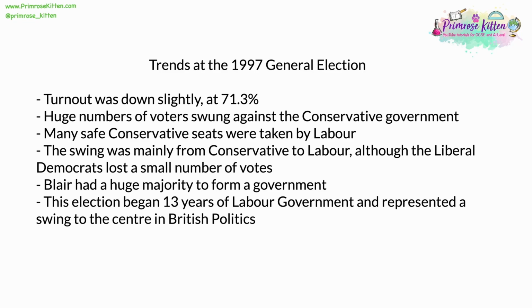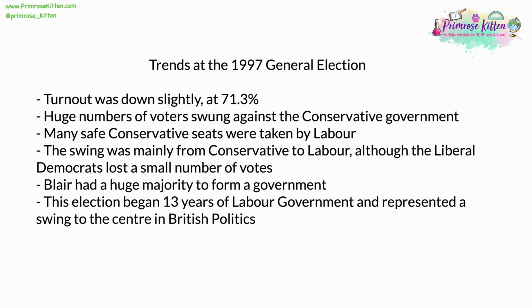Huge numbers of voters swung against the Conservative government, whereas in 1979, 83 and 87, the Conservatives had built up a coalition of many different people in society, many different parts of the middle and working classes, and the new consumers. Many of these swung against them. The Labour Party, then known as New Labour under Tony Blair, had managed to move sufficiently to the centre for many Conservative voters to trust them on traditionally conservative matters like the economy.